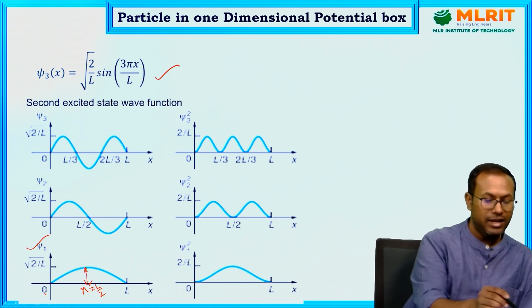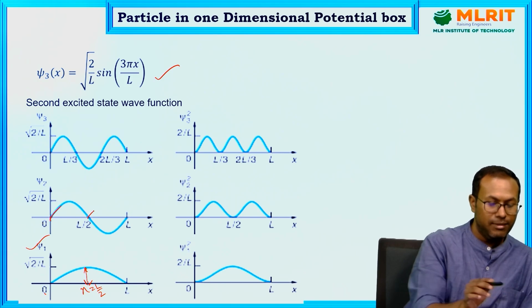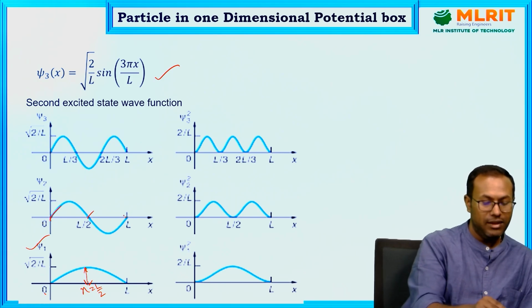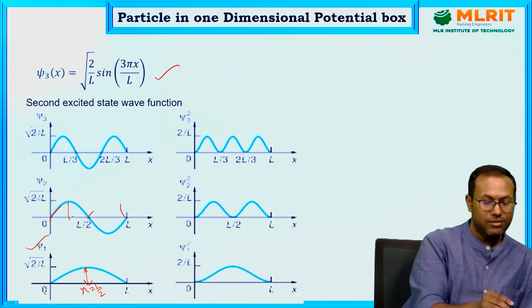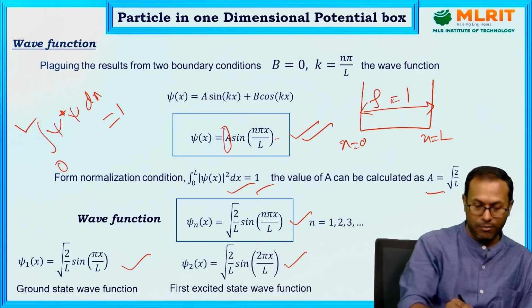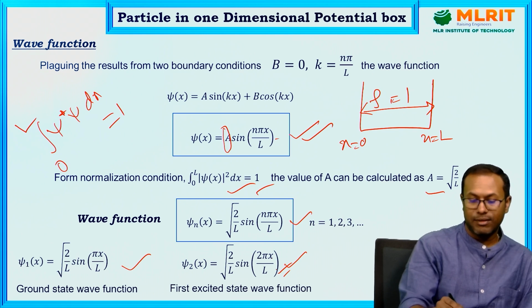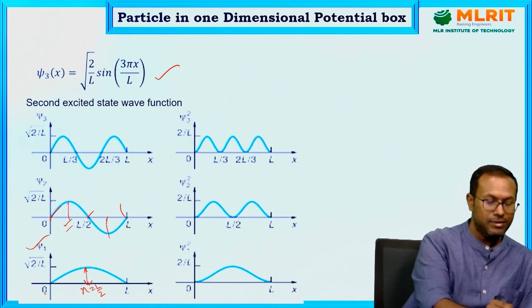Similarly for psi 2, at x equals 0 one node is there, at x equals L by 2 one node is there, and at x equals L there is another node. At x equals L by 4 and x equals 3L by 4, if you substitute in this form, sin goes to 1, so it comes root 2 by L. So at these points they have some peak.